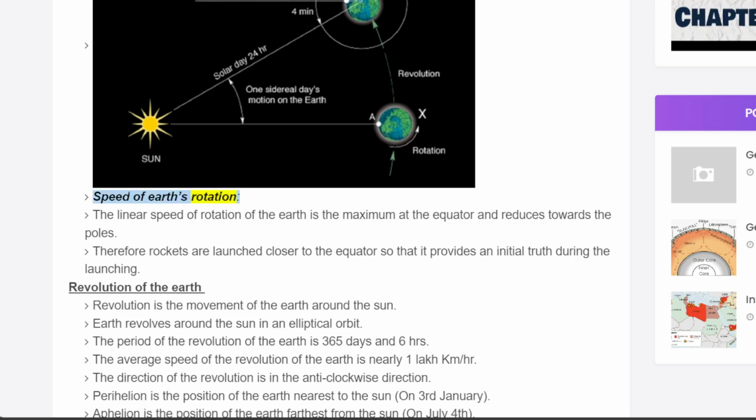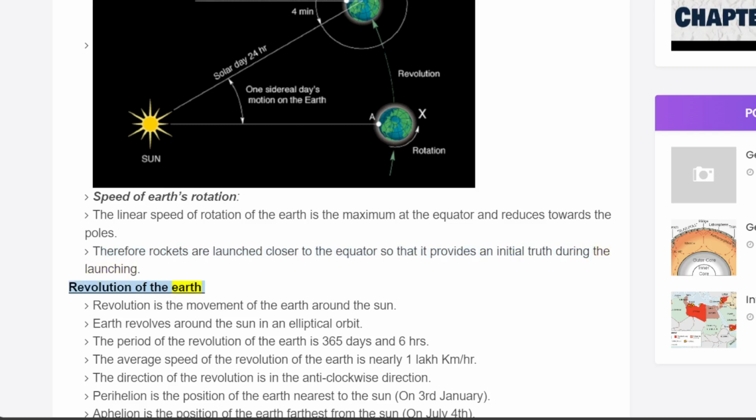Speed of Earth's rotation. The linear speed of rotation of the Earth is the maximum at the equator and reduces towards the poles. Therefore, rockets are launched closer to the equator so that it provides an initial thrust during the launching.